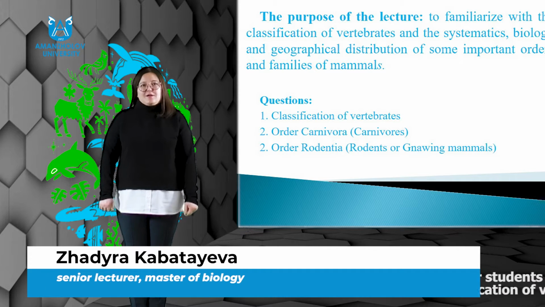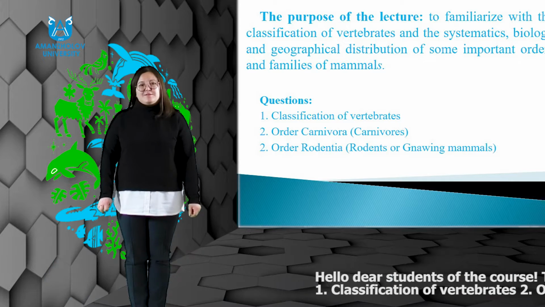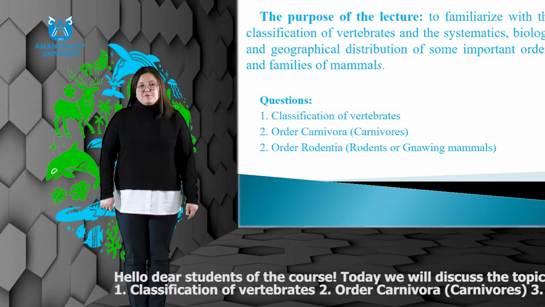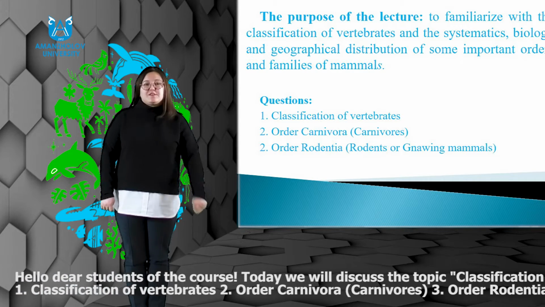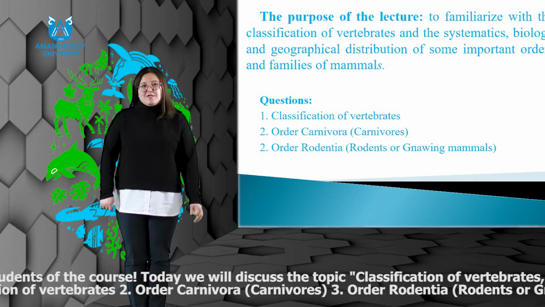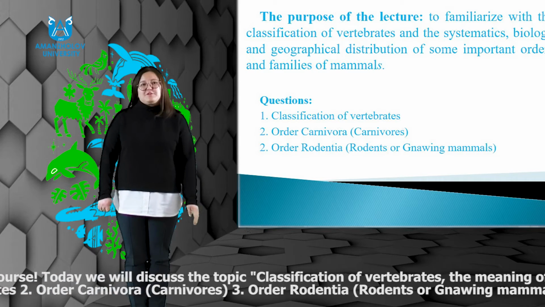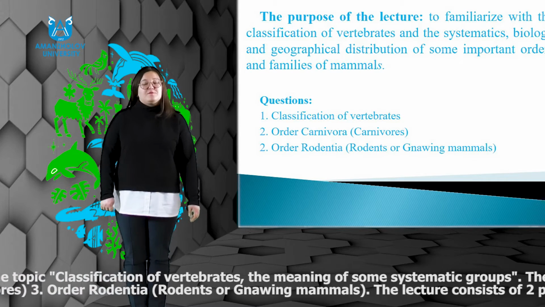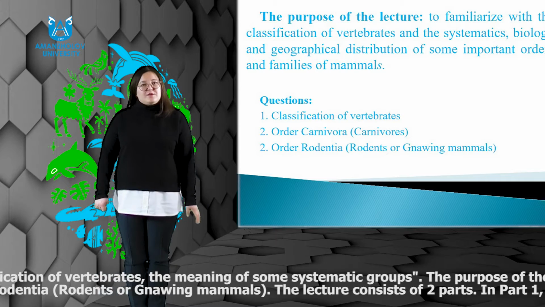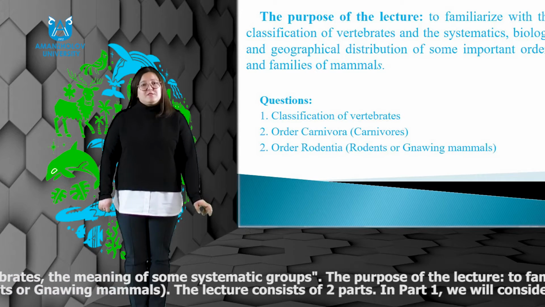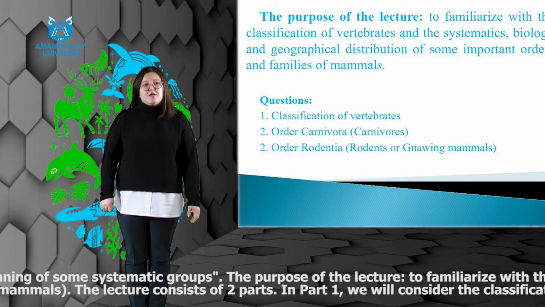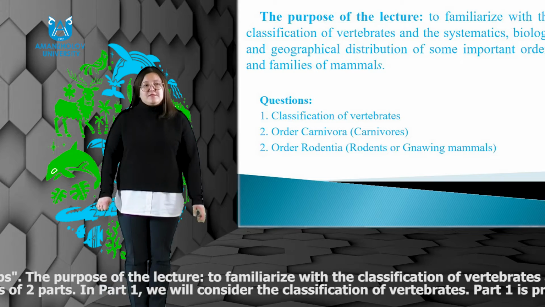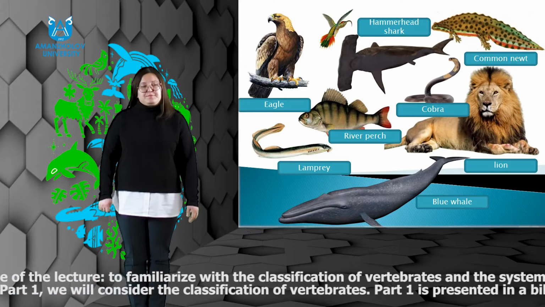Today we will discuss the topic classification of vertebrates, the meaning of some systematic groups. The purpose of the lecture is to familiarize with the classification of vertebrates and the systematics, biology and geographical distribution of some important orders and families of mammals. We will consider the next questions. First, classification of vertebrates. Second, order Carnivora or carnivorous. And third, order Rodentia or gnawing mammals.